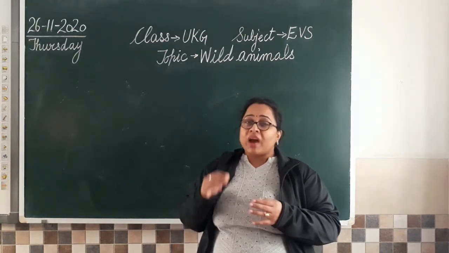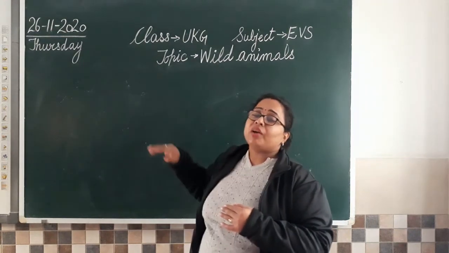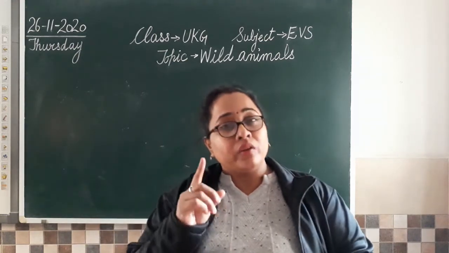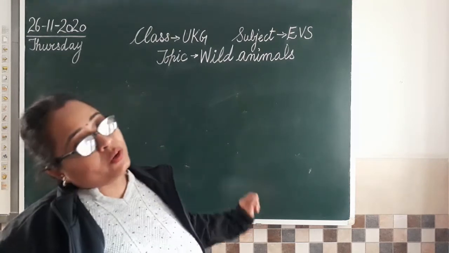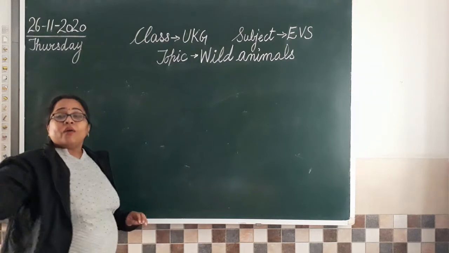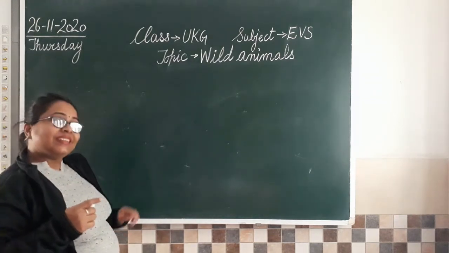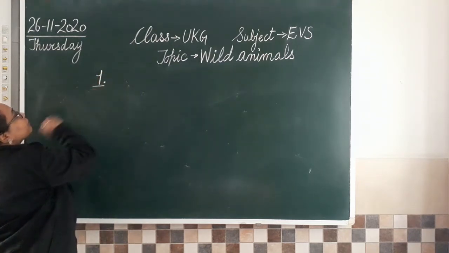Today we are going to write the name of few wild animals and then we are going to learn them. Okay? Let's begin. So the work to be done in the notebook today. But first let us write the names and then we will write in the notebook. Okay? Let's start. So now it's your turn. You are going to tell me the name of different wild animals and I'll write them here. Okay? So now can anyone tell me the first name?